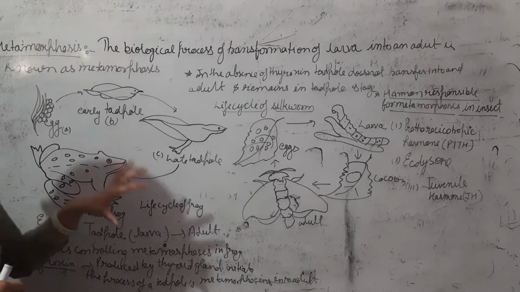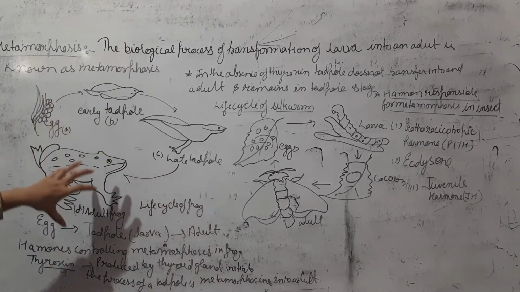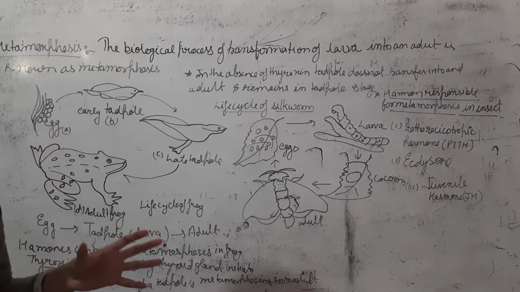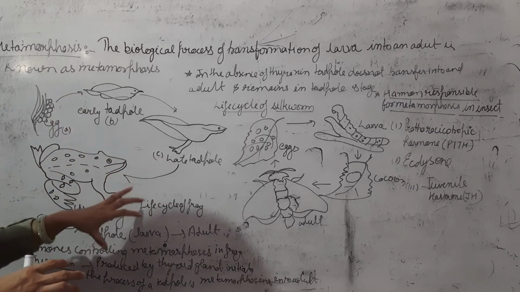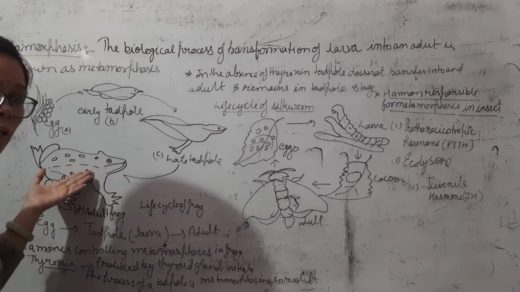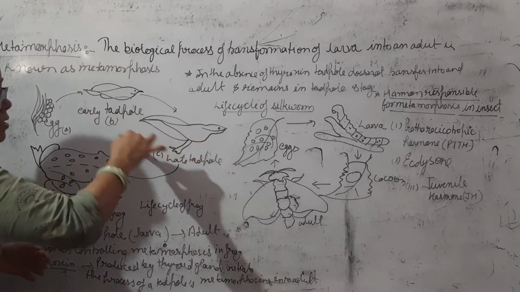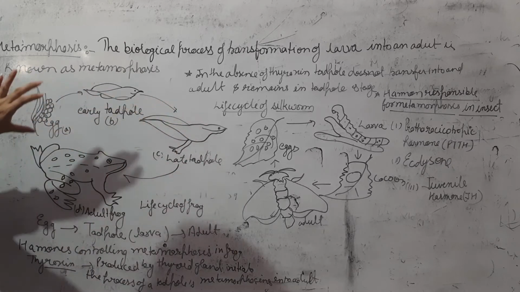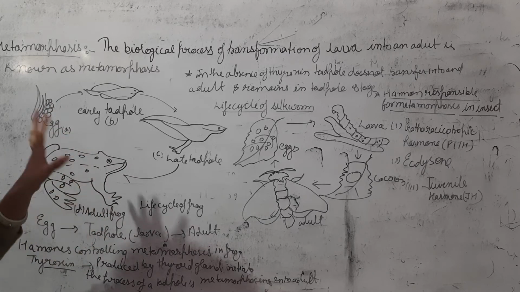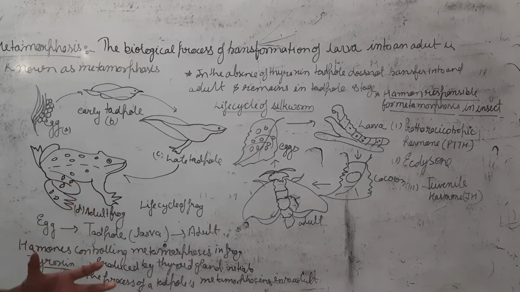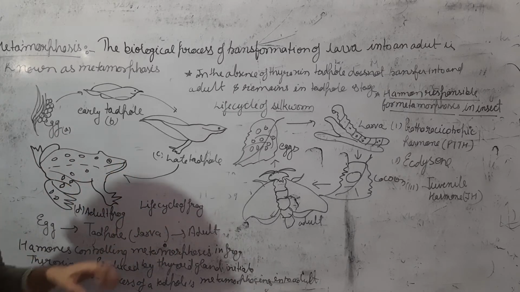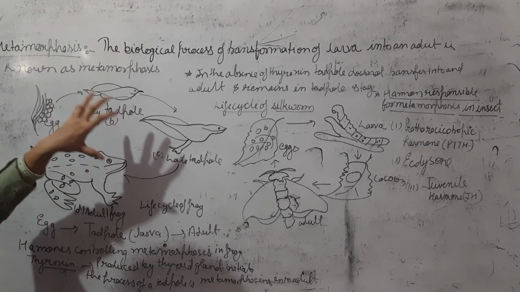If this hormone is absent, the tadpole does not transform into the adult frog. The tadpole remains in the tadpole stage and does not convert into the adult frog if thyroxine hormone is absent. So thyroxine hormone is responsible for the transformation of the larva into the adult frog. So this is the life cycle of the frog.